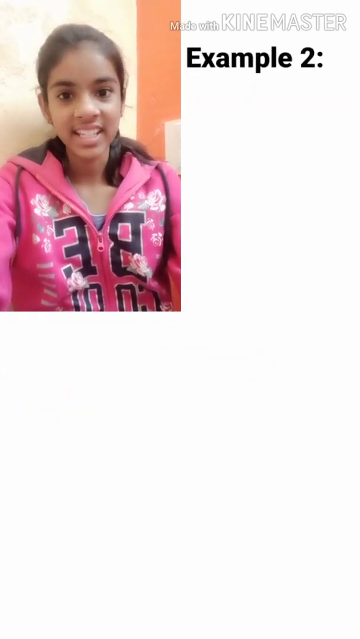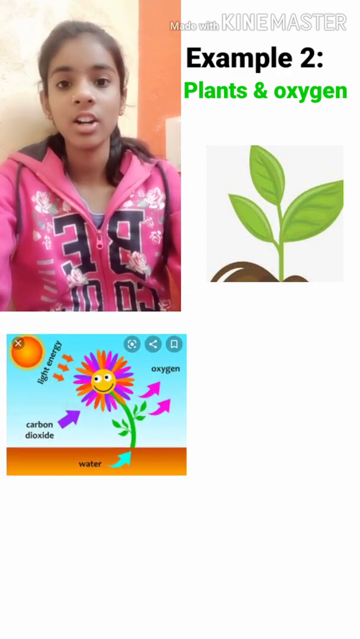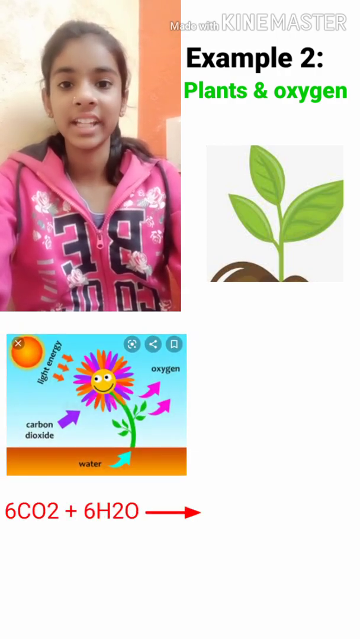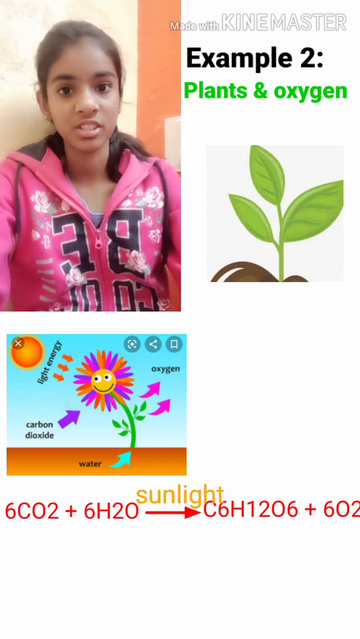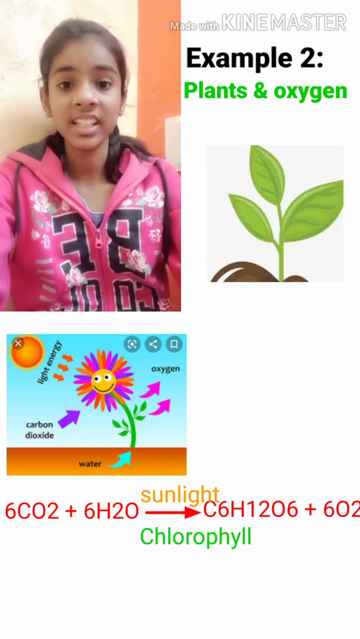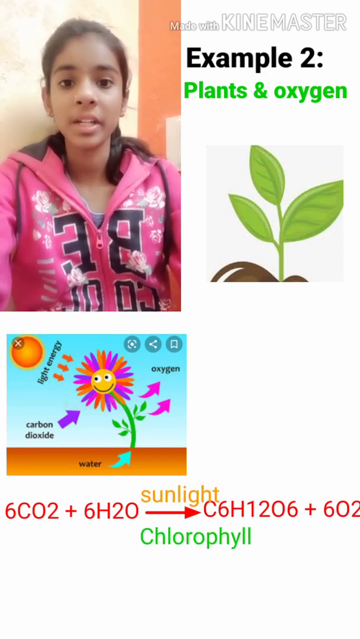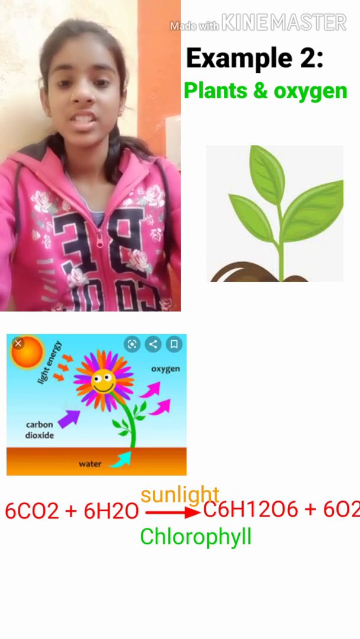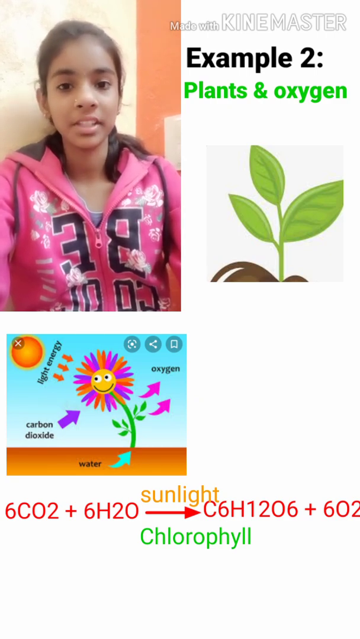So our second example is plants and oxygen. We get oxygen from plants. But how? By the process of photosynthesis. The plants are autotrophs, meaning that they make their own food by the process of photosynthesis. The green leaves of plants contain a pigment called chlorophyll, which reacts with water and carbon dioxide and gives glucose and releases oxygen.